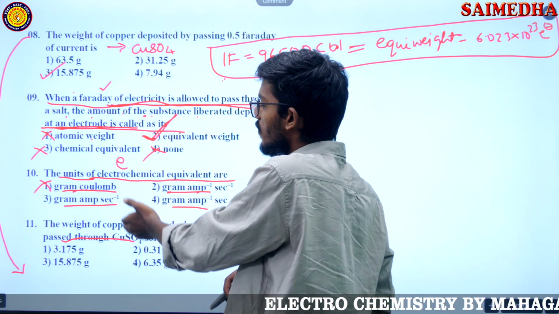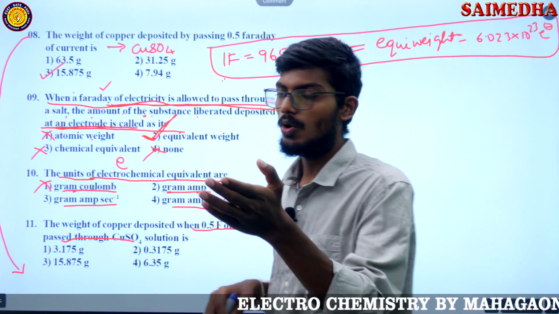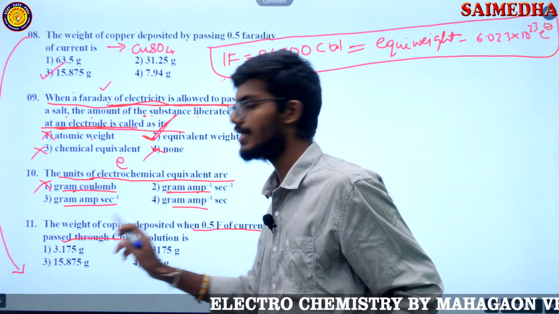So the same question, and the answer is also completely the same.